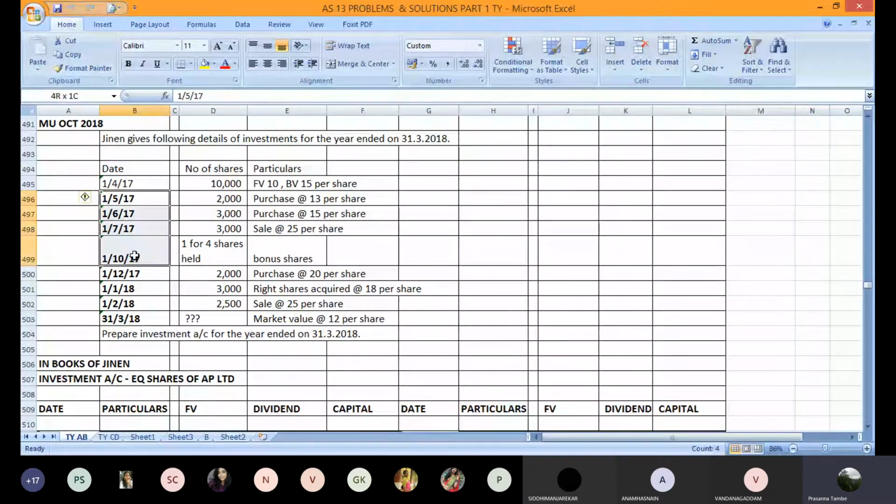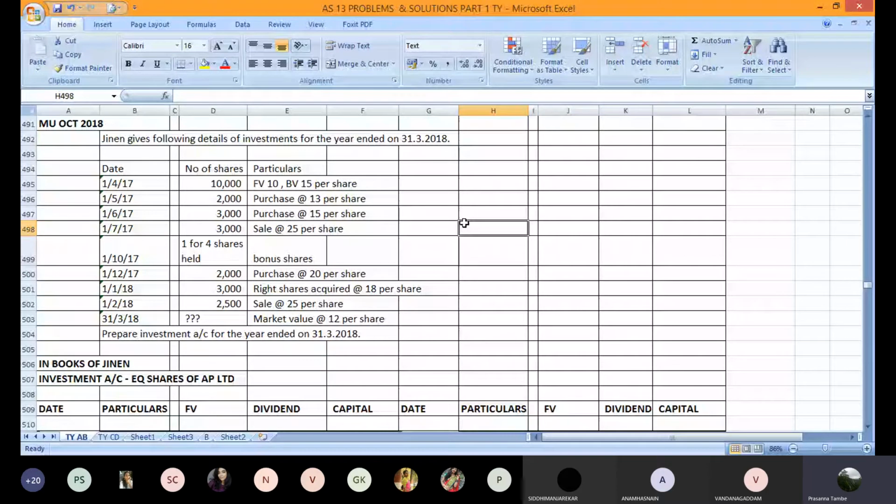1417, there is an opening balance which he has: 10,000 shares, face value is 10 and his book value is 15 rupees per share. Then on 1st May 2000 shares are purchased, price is given. On 1st June also 3000 shares are purchased. Then on 1st July there is a sale of 3000 shares. Then in October there is a bonus share allotment. Then again in December there is a purchase. In January there are right shares acquired at 18 per share. On 1st February there is a sale of shares, 2500 shares sold at 25 rupees a share.